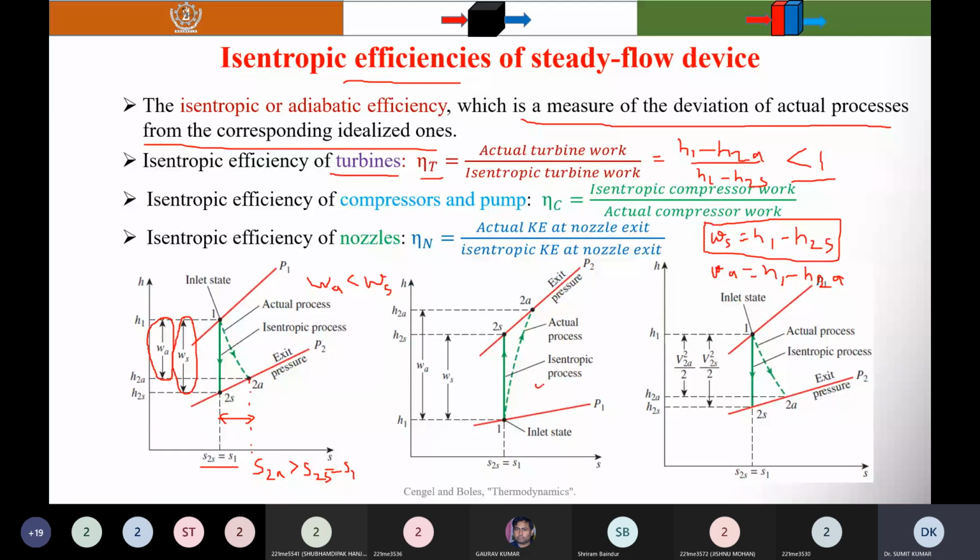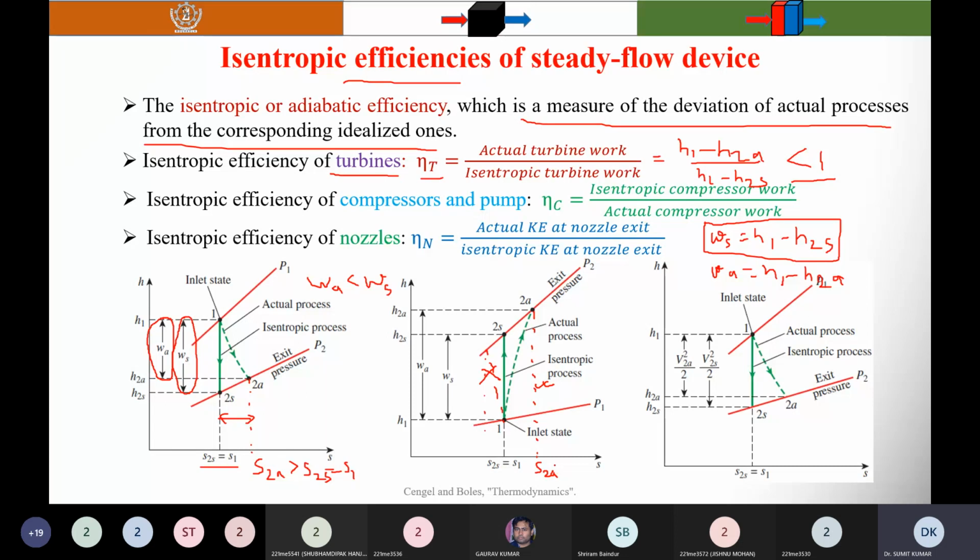Again, you can see that during the isentropic process S2S is equal to S1, and the process is not going like this, because that would violate the increase of entropy principle. That's why the curve of the actual process is on the right hand side, not on the left hand side. This one is wrong because it violates the increase of entropy. Now you can see that the entropy has increased during the actual process in the compressor, so H2A.